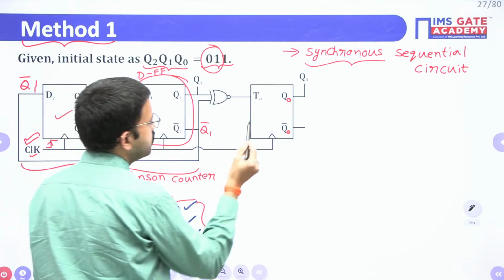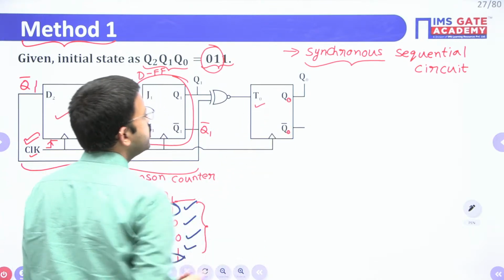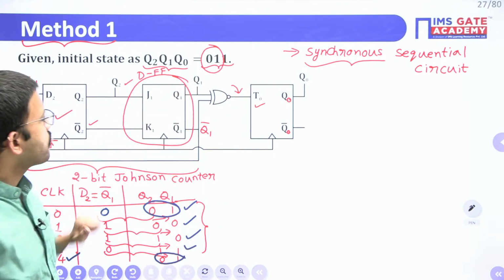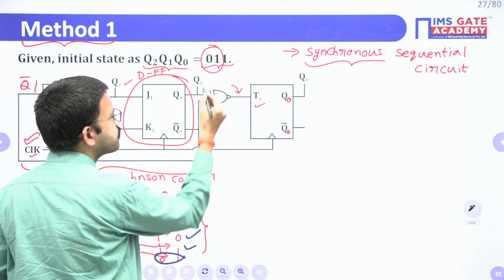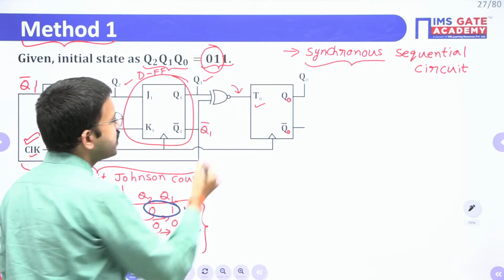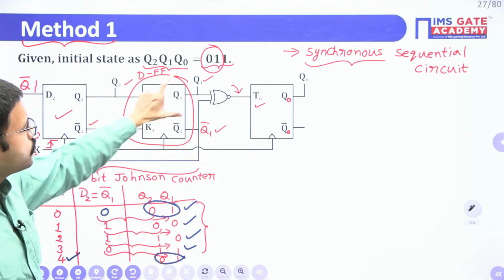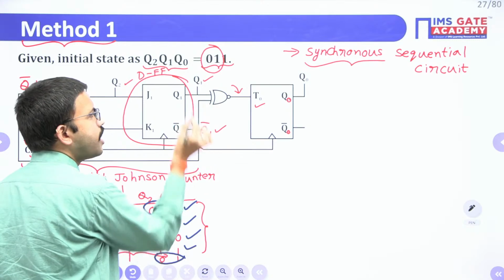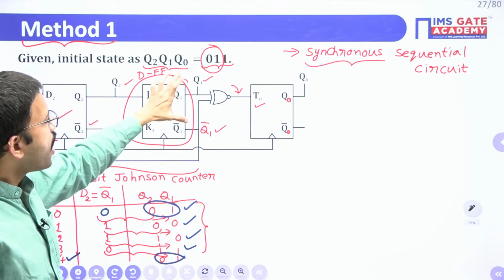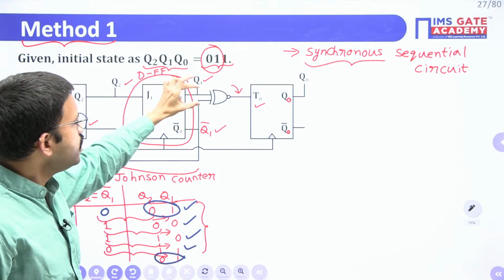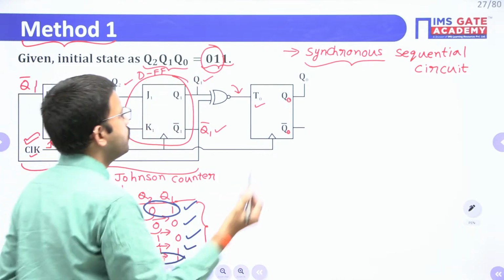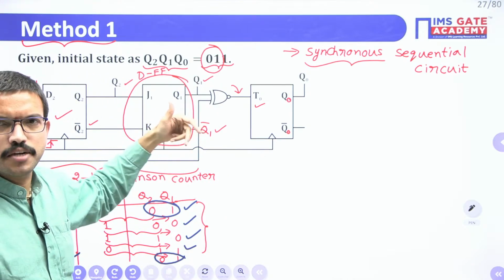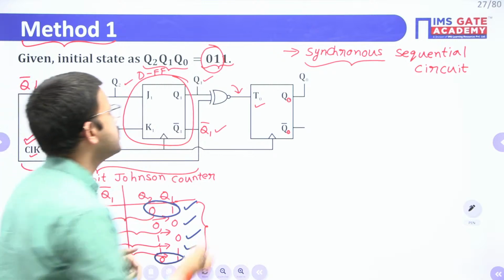Just carefully observe and tell me. Here you have T0. This T0 is nothing but the output of this XNOR gate. Now for this XNOR gate, you have two inputs. One input is Q1, the other input is Q1 bar. These two will always be complements of each other. For example, if this is 0, this will be 1, or if this is 1, this will be 0. So you will always get 0, 1 or 1, 0 at the input side. Now tell me, for a 2-input XNOR gate, if the input bits are complements of each other, if the input bits are not the same, then what output are you going to get?